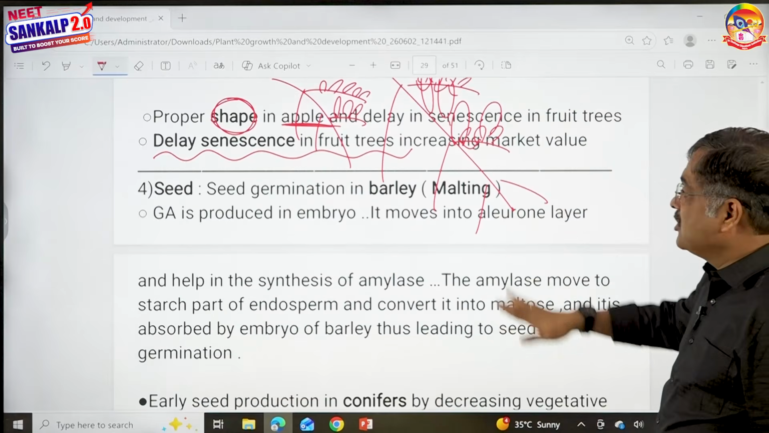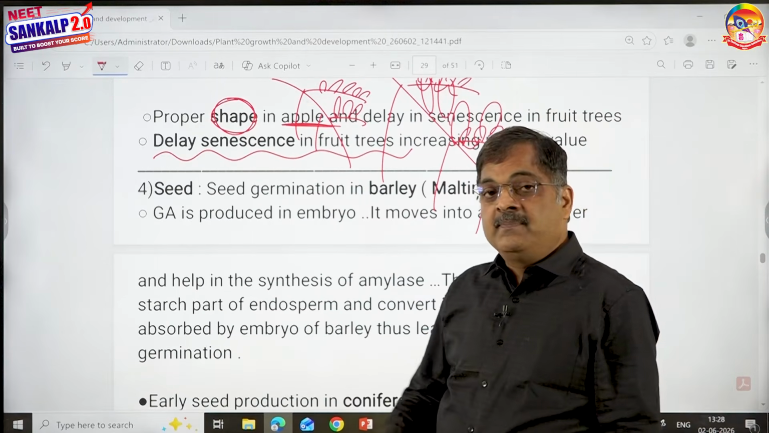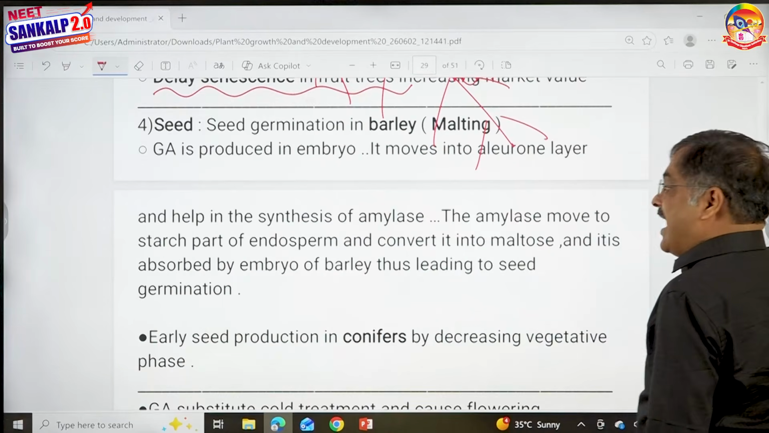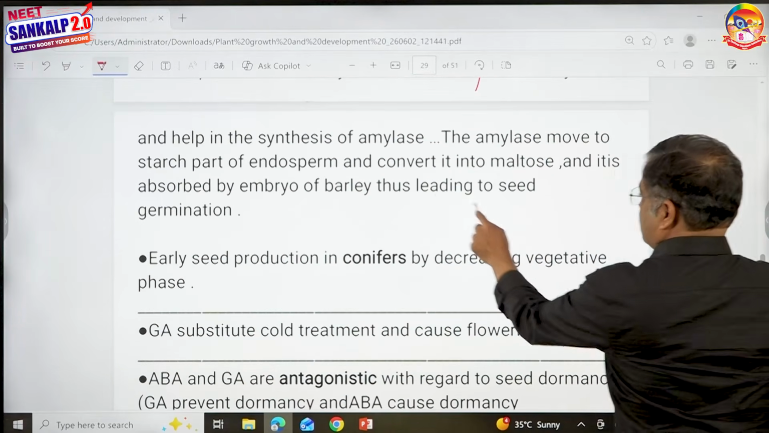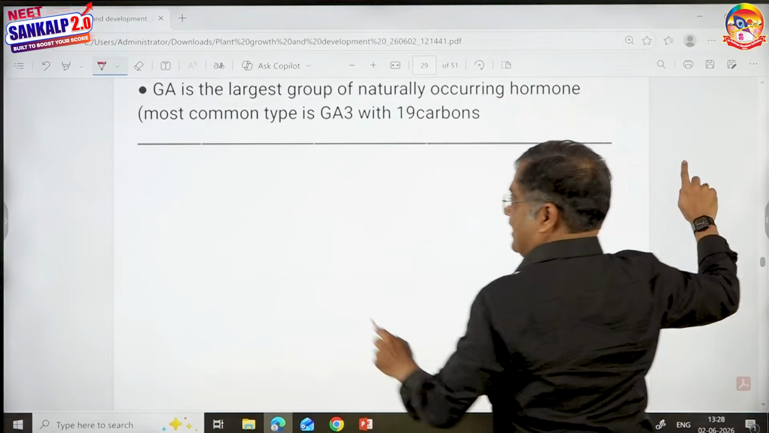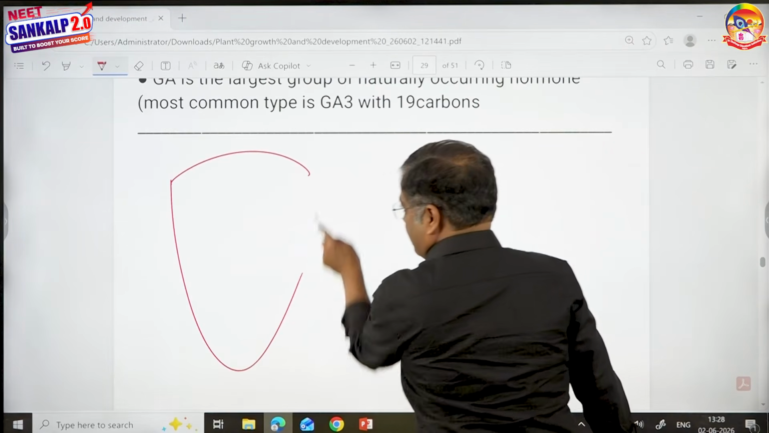Then we talk about seed. Gibberellins can also help in seed germination, children. The question is, how do gibberellins induce seed germination? Here I'm going to show you. I think I have left out a small part. I'll tell you how gibberellins induce seed germination.